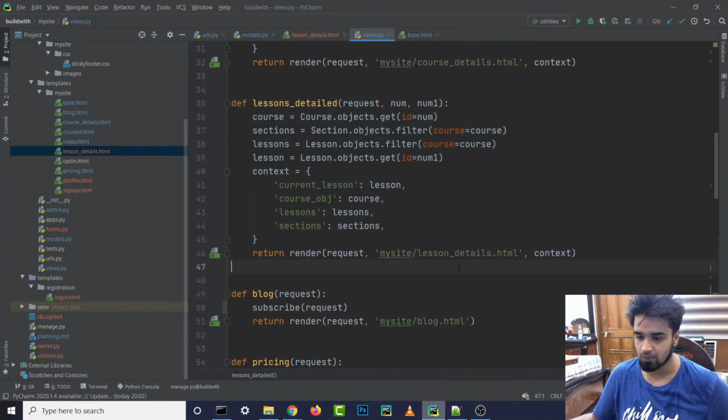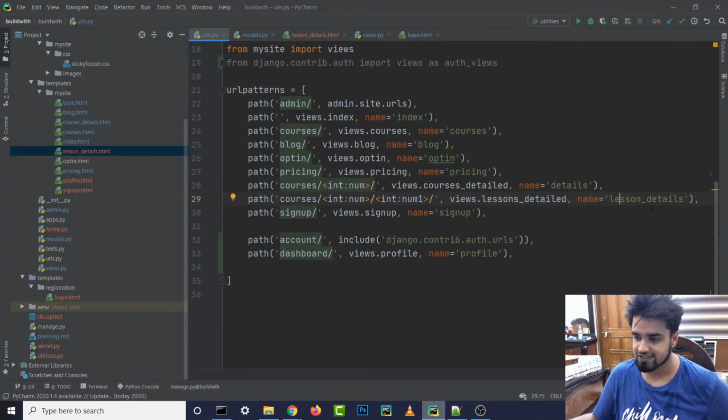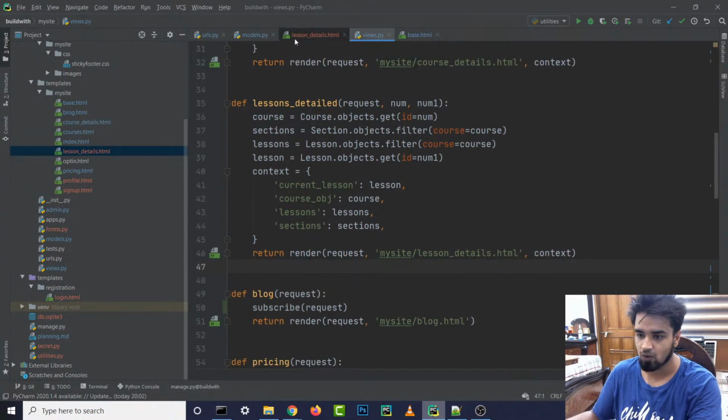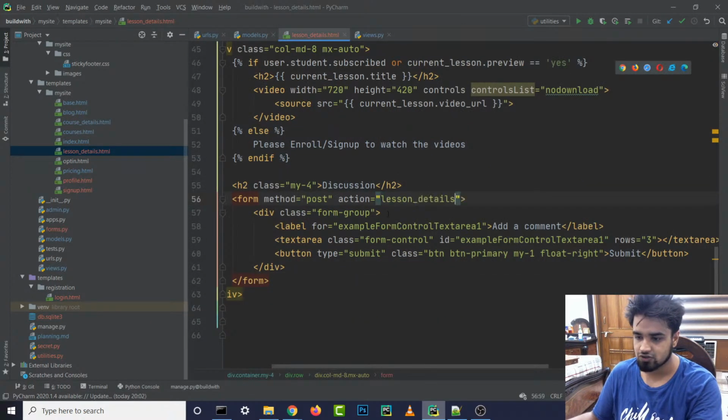This is where it's showing up. So we need to do stuff over here. Over here in our urls.py file, you can see that the URL is lessons_detailed. So we're just going to copy this and paste it inside our lesson_details, and let's do the templating thing over here. URL lessons_detailed.